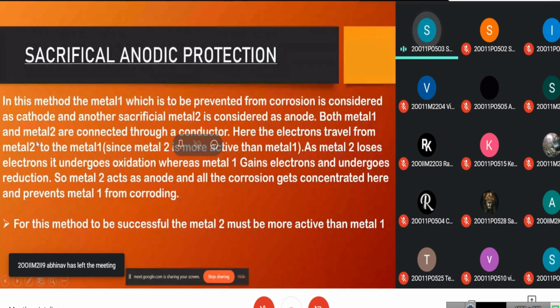Both are connected through a conductor. Electrons travel from metal 2 to metal 1. As metal 2 loses electrons, it undergoes oxidation, whereas metal 1 gains electrons and undergoes reduction. So metal 2 acts as anode, and all the corrosion gets concentrated here and prevents metal 1 from corroding.